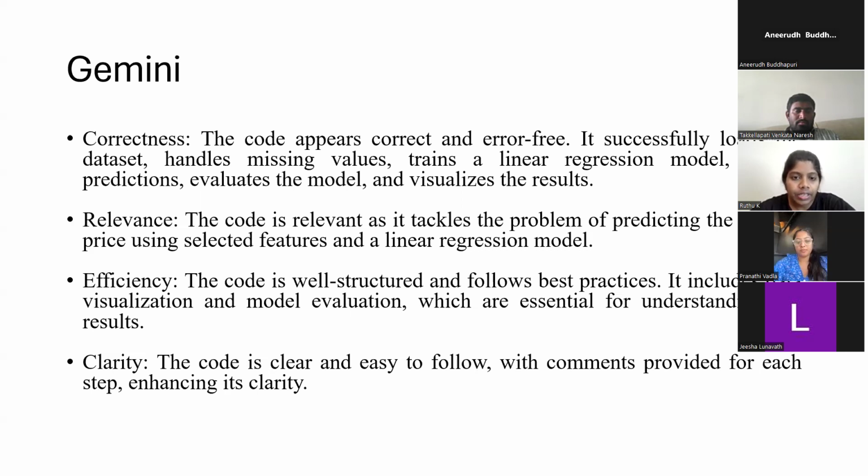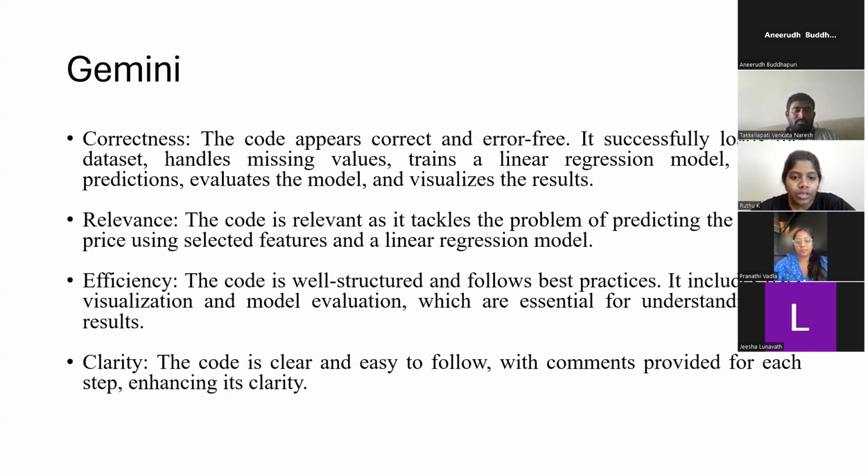It gives what we expect when creating a learning model, with very high accuracy. The relevance is also good, as it addresses the problem, and the efficiency gives the essential results we need.